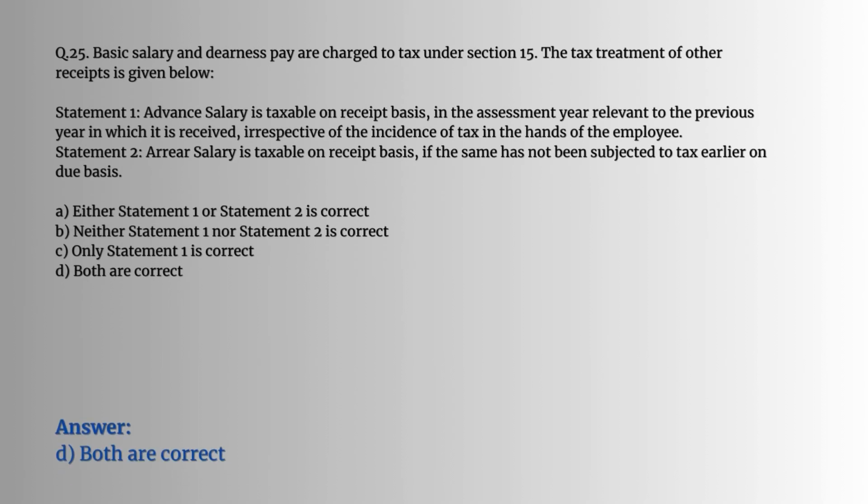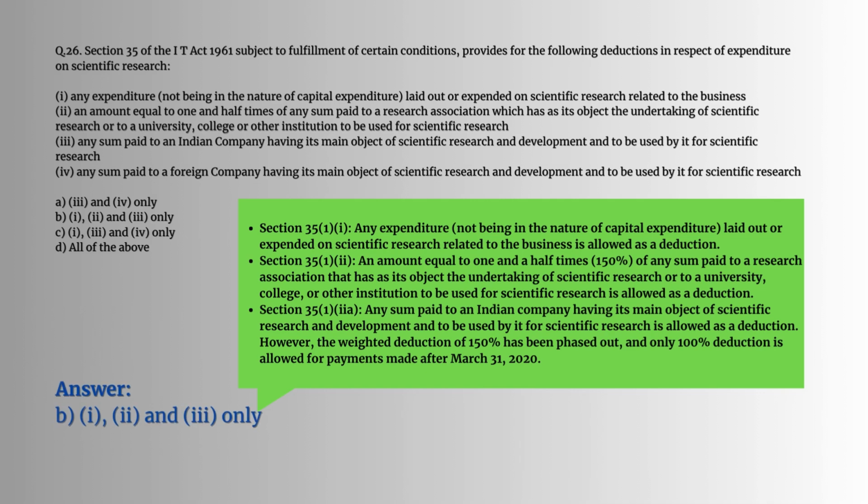Question number 25. Basic salary and dearness pay are charged to tax under section 15. The tax treatment of other receipts is given below. Statement 1. Advance salary is taxable on receipt basis in the assessment year relevant to the previous year in which it is received, irrespective of the incident of tax in the hands of the employee. This is correct. Statement 2. Arrear salary is taxable on receipt basis if the same has not been subject to tax earlier on due basis. This is also true. So both the statements are true. So the answer would be D. Both are correct.